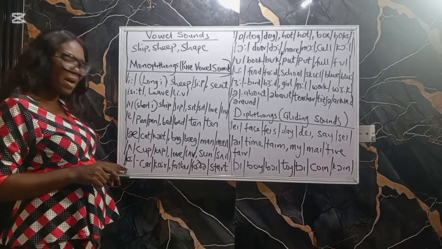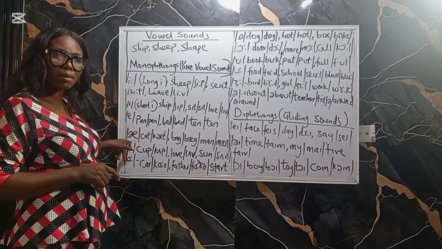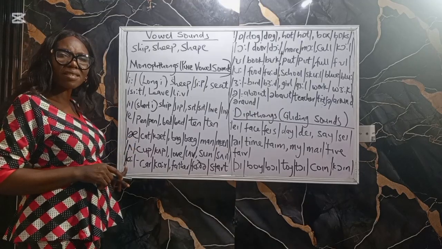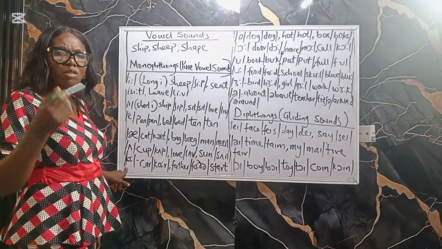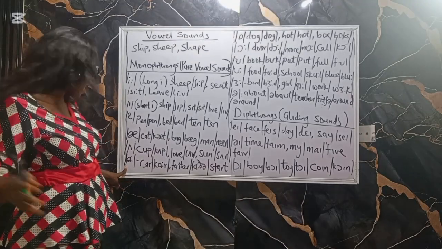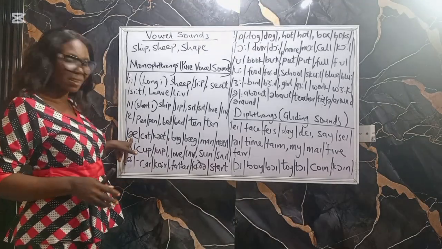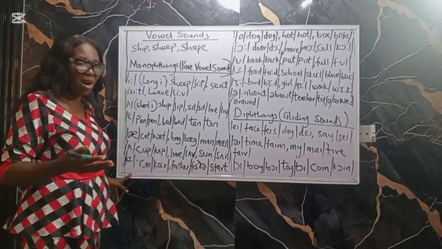This one is a deeper sound than this. When you want to pronounce this sound, your lips begin to round. Instead of spreading wide like this, it will begin to round.